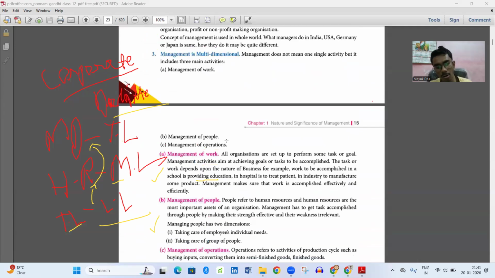Management of work: all organizations are set up to perform some task or goal. Management activities aim at achieving goals or tasks to be accomplished.